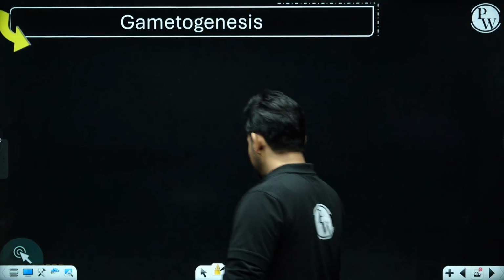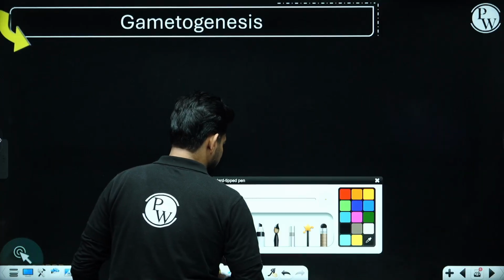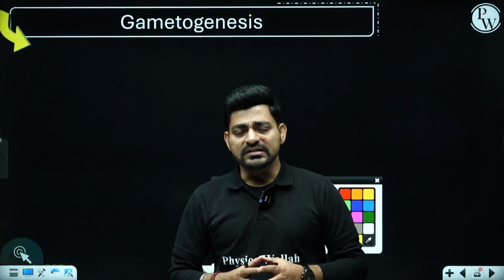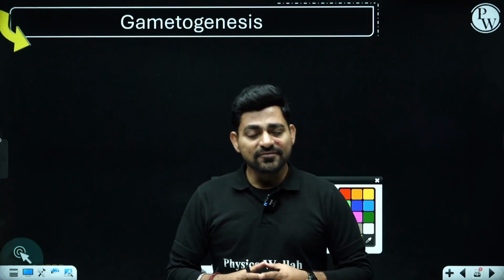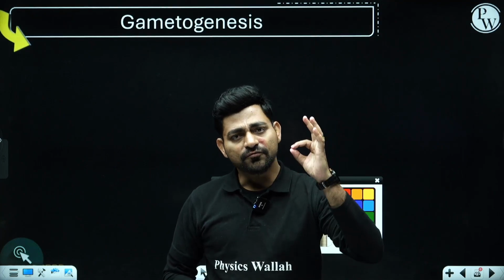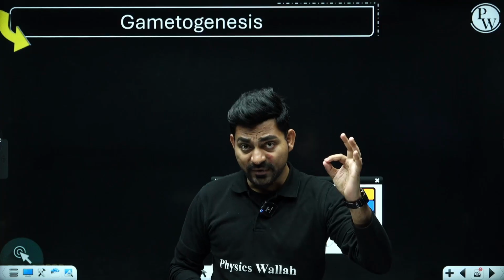Okay, so if you're asked to define gametogenesis, consider the most important events of human reproduction. They're like this: starting from the formation of gametes, that is called gametogenesis.